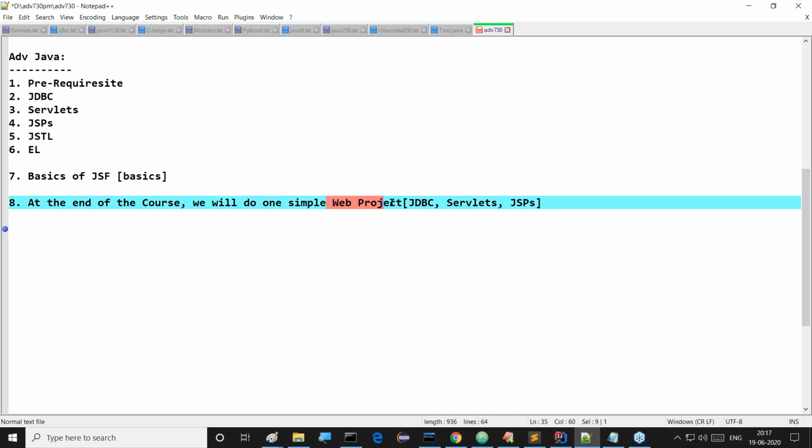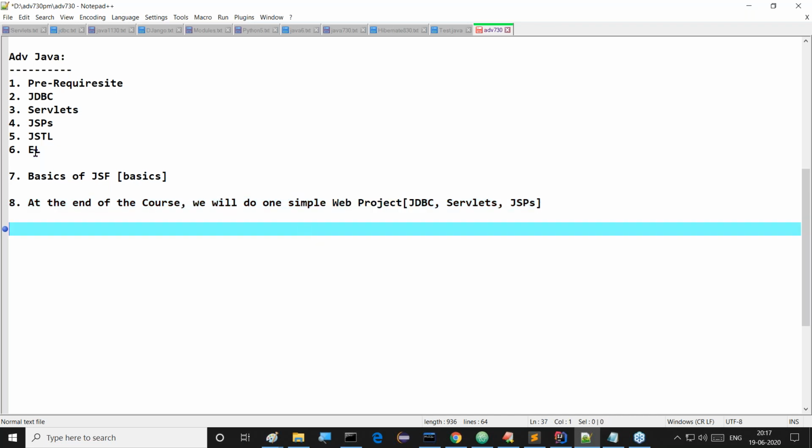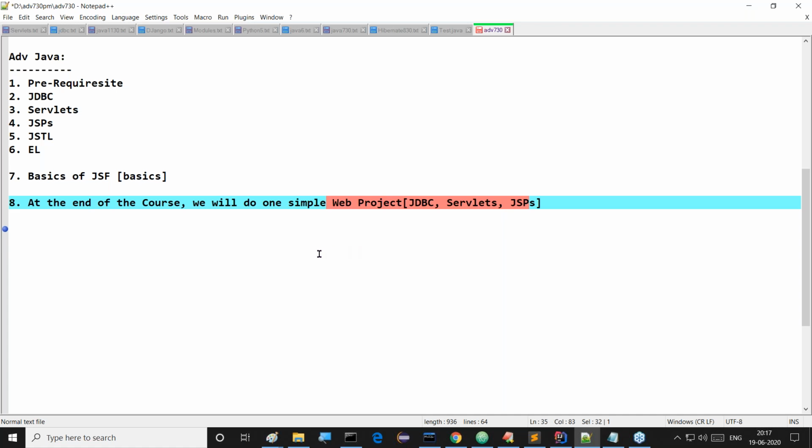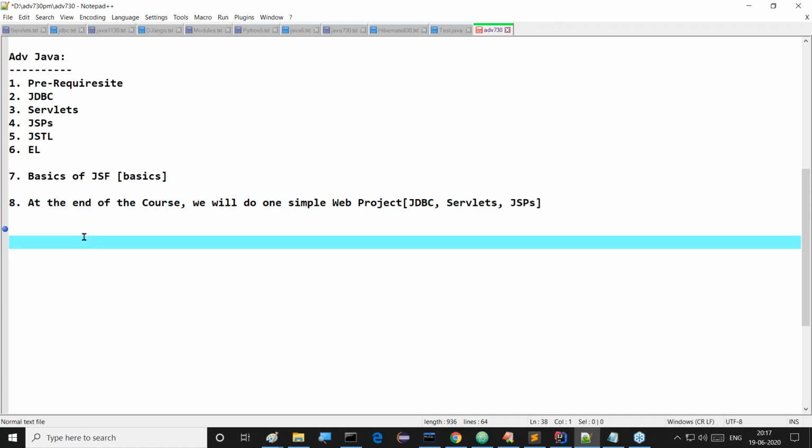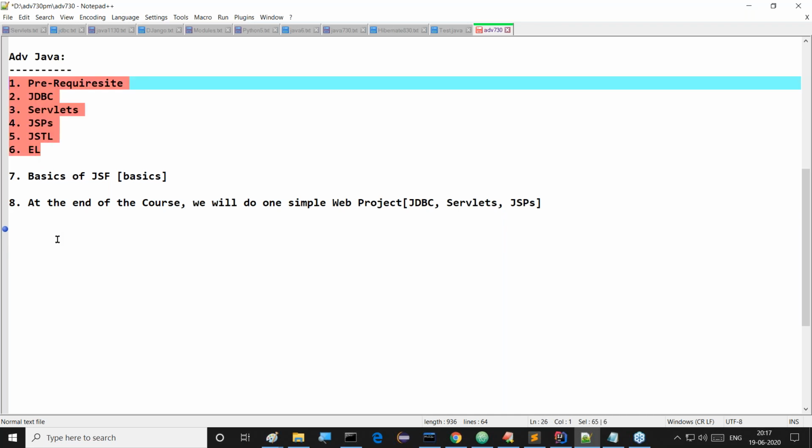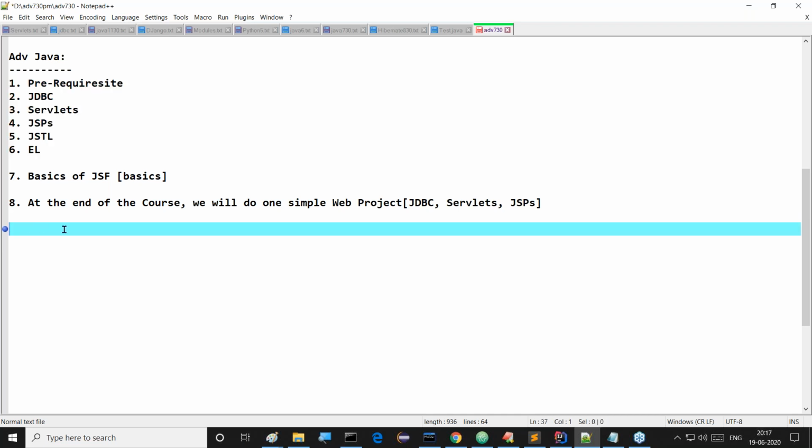This is just for the sake of your practicing purpose only. With the concepts we have learned up to now, on the base of these topics only, we are going to prepare this web project at the end of the course. Definitely, we are going to see one web project at the end of the expression language content. Guys, all of you observe this clearly.